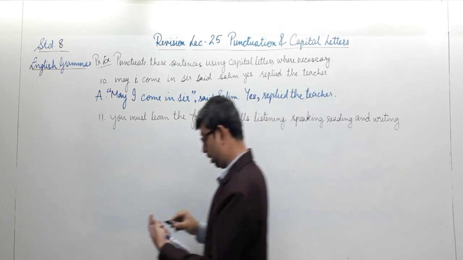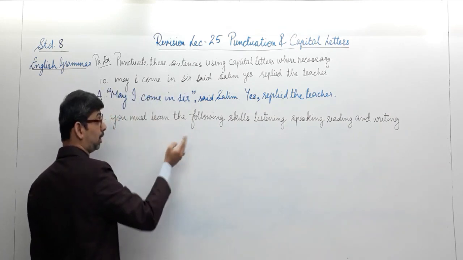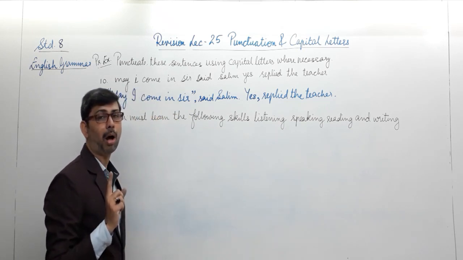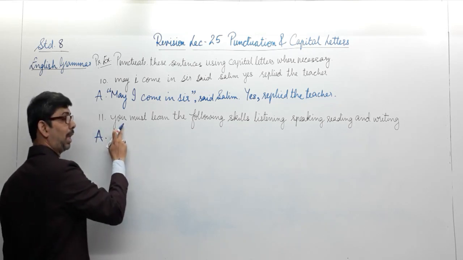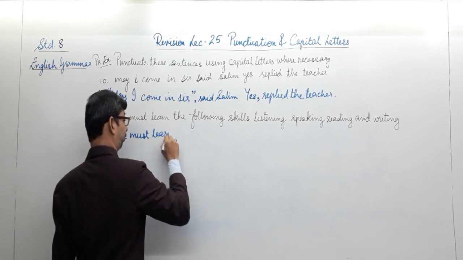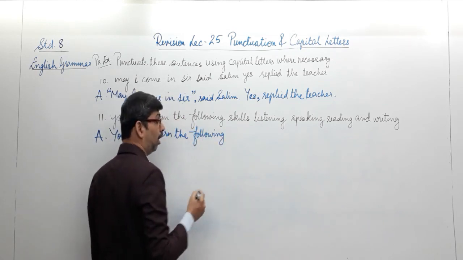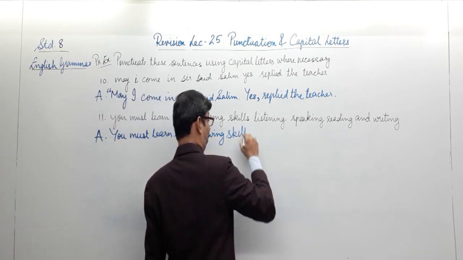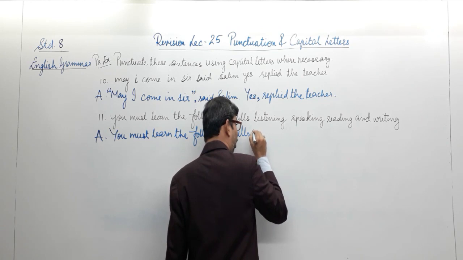Well, carefully, if you look at this, you will find that there are a number of skills that are being asked to learn over here. You must learn the following skills. So we are going to make a list of things, isn't it? So when we make a list of things, we require a punctuation mark. Let's just write this one and find out. Well, first of all, we need to capitalize the first word, you. You must learn the following. And then we require to make a list of things, the following skills. What are those skills over here? Listening, speaking, reading, and writing. Therefore, I need to apply the colon mark over here, isn't it?